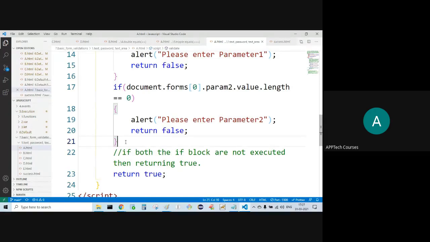I'm trying to find out the length of the value entered in the param2 field. Now I did not enter anything. What happens? This if block is going to return true, coming inside, please enter parameter 2, returning false. Now form data won't be submitted.